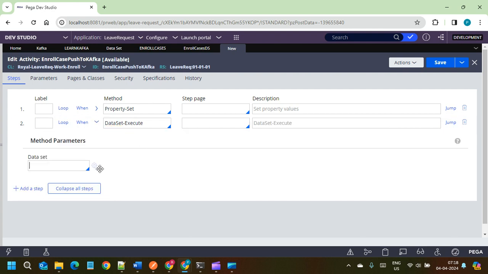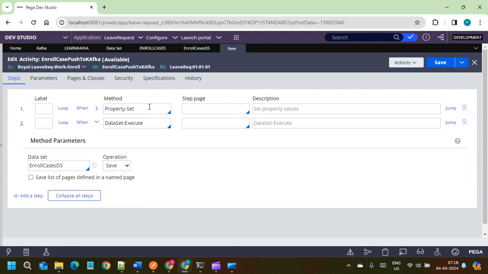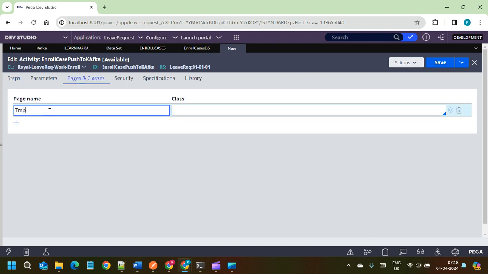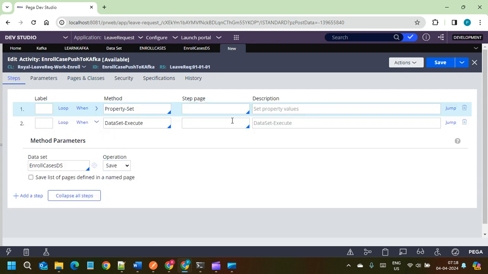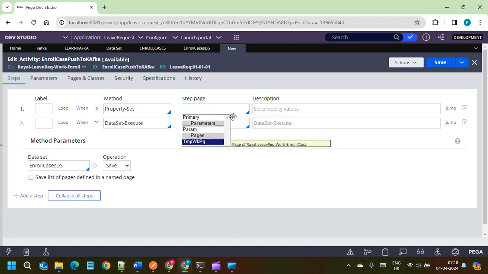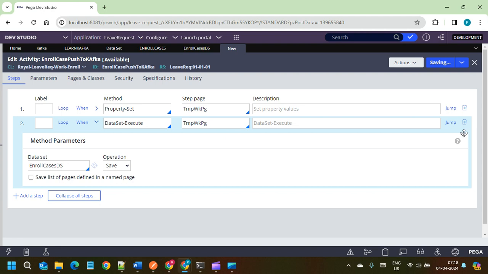Now, the dataset name is enroll cases. Operation is either browse or save. It's save. I want to save the step page. Suppose I give a temp work page here, the same work page here, save.